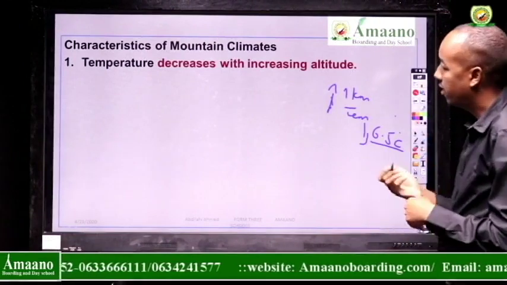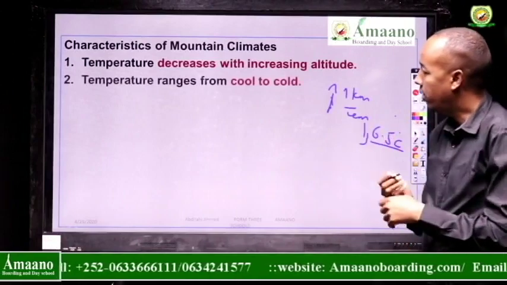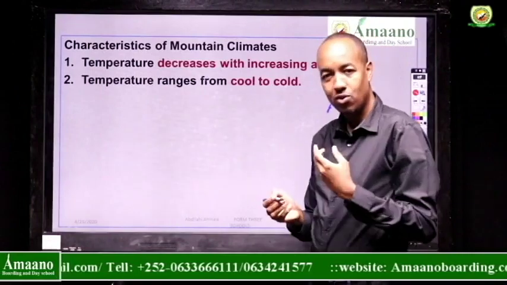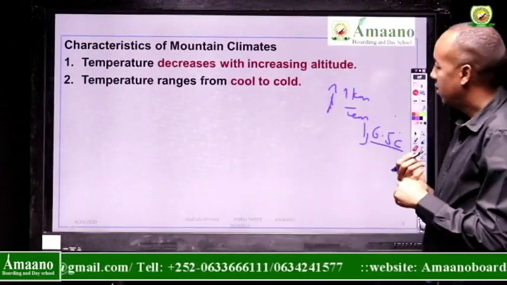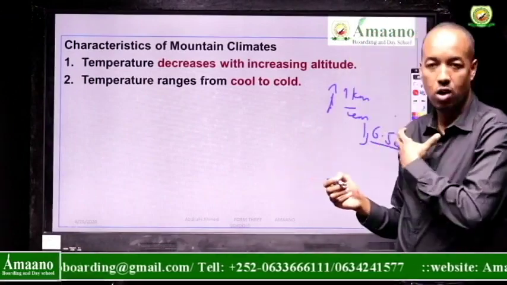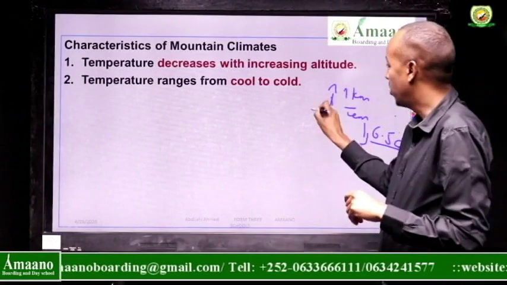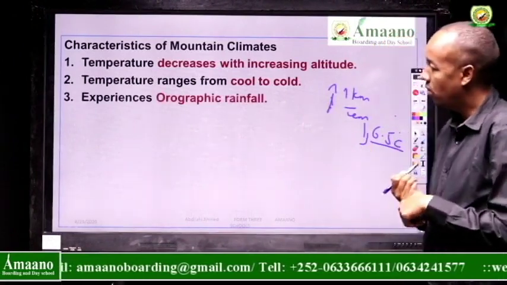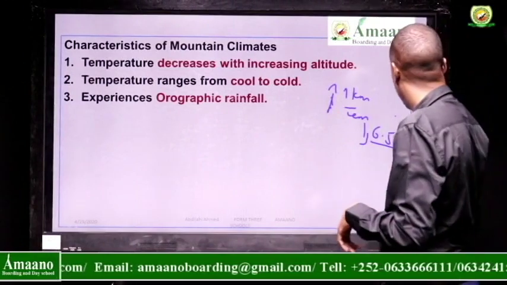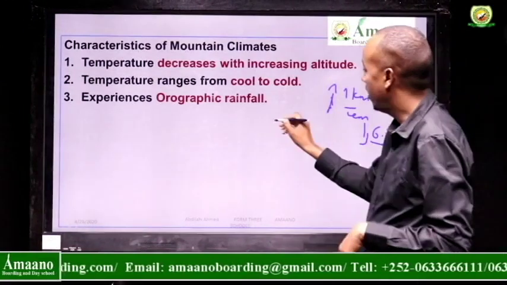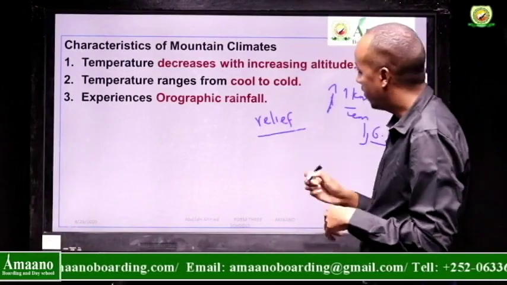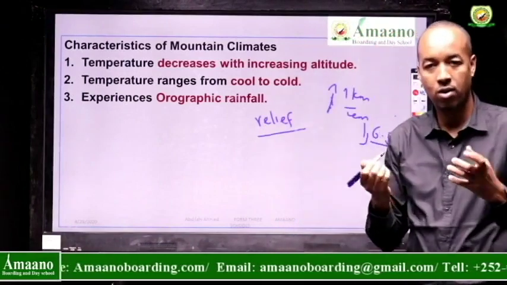What about the second characteristic? The second one is that temperature ranges from cool to cold. Some mountains are cool. If the mountain is very high, like the ones we were talking about before, at 3 kilometers or 5 kilometers, it is going to be cold. And the type of rainfall in the mountain climate is called orographic rainfall, or in other words, relief rainfall. That's another term used: relief rainfall. So the rainfall experienced by the mountains is called orographic rainfall.